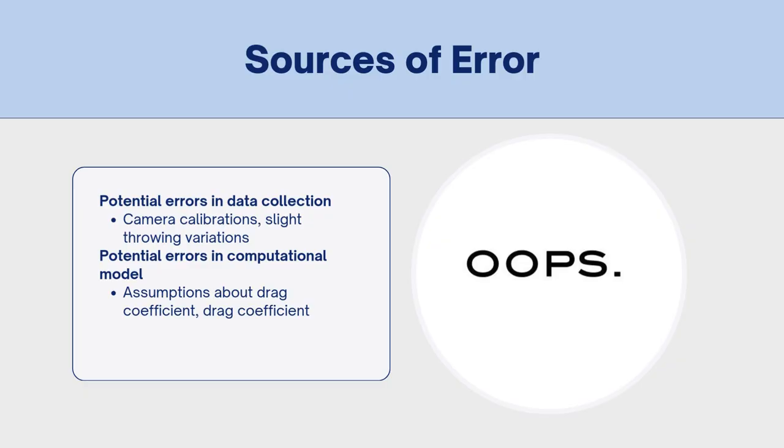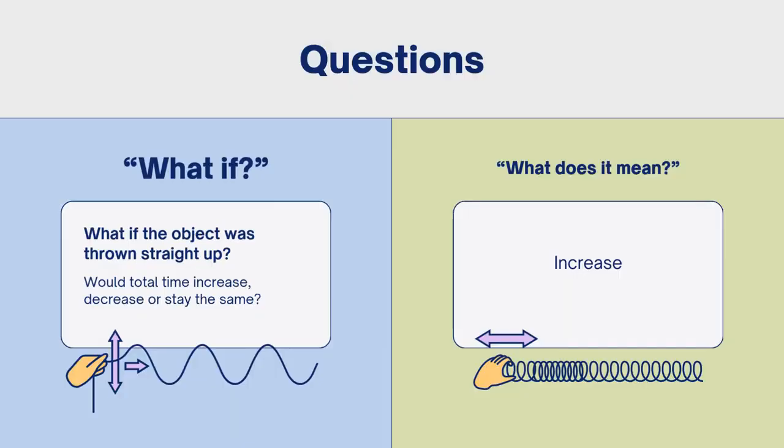Let's explore a what-if scenario. What if the object was thrown straight up instead? The total flight time would increase, as it would first decelerate before falling back. Equations of motion confirm this difference.